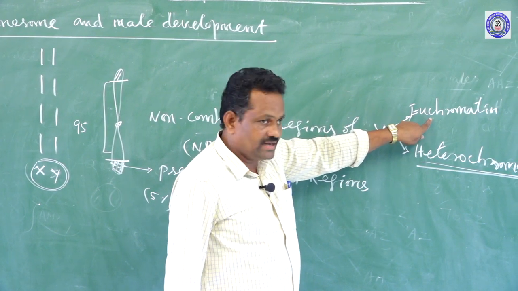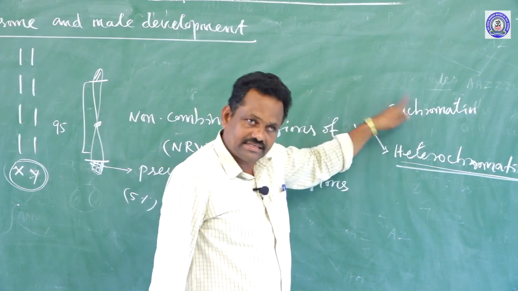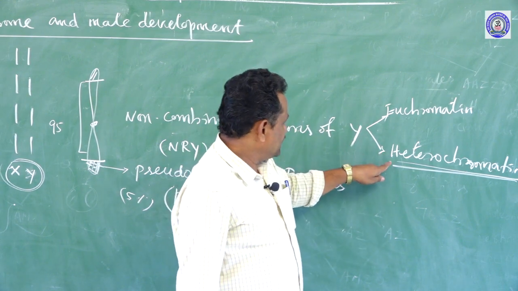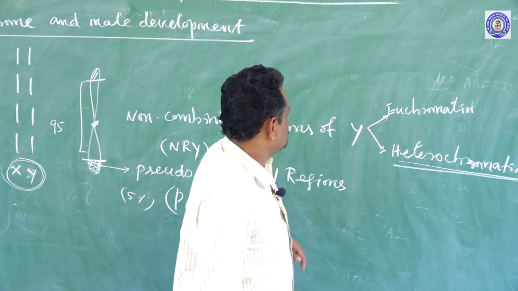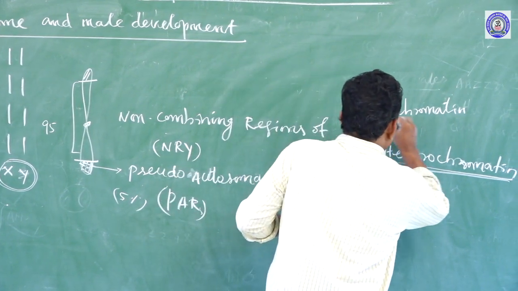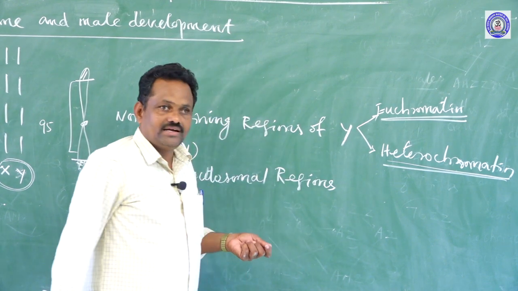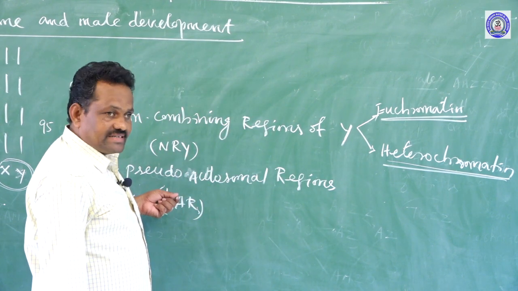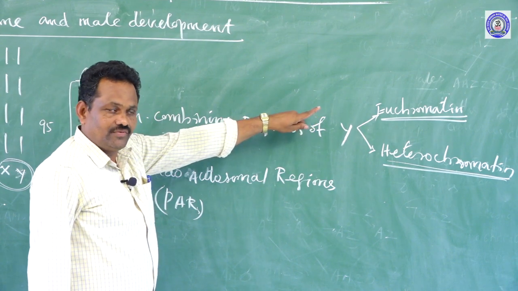This euchromatin has the genes for the determination of maleness, and heterochromatin is a condensed form, right? So this euchromatin region has the genes for the development of testicles.